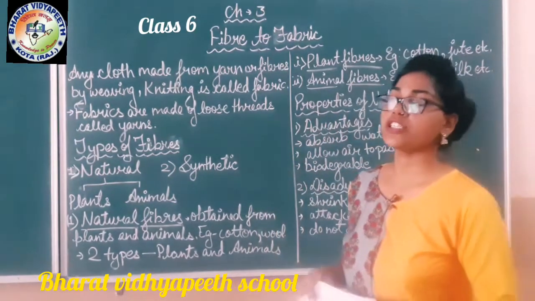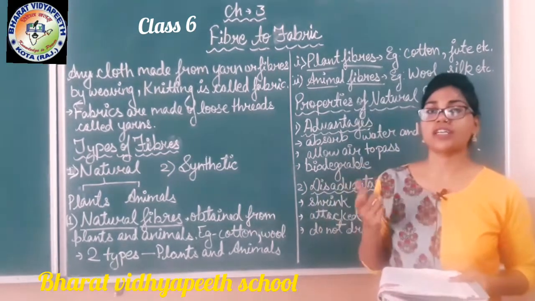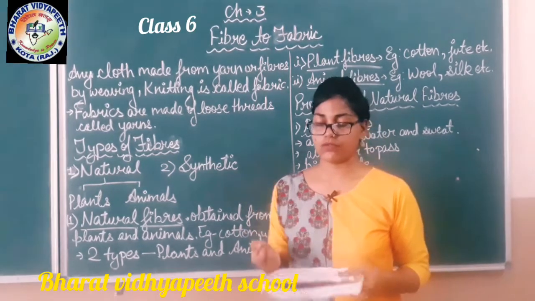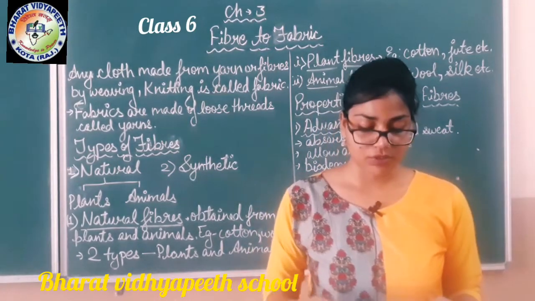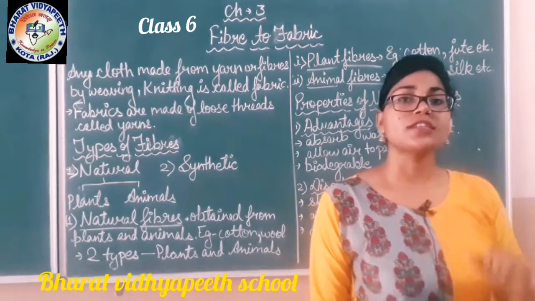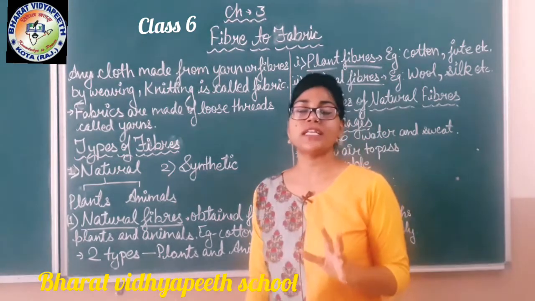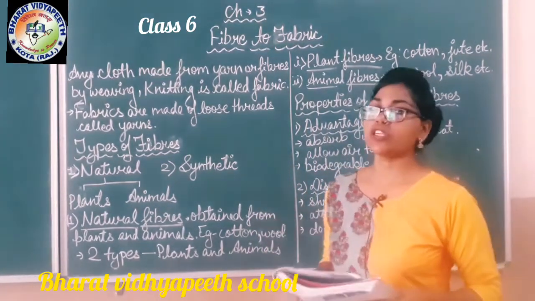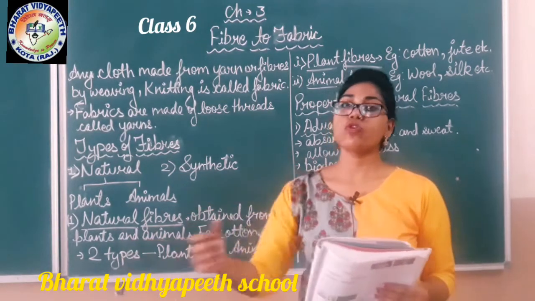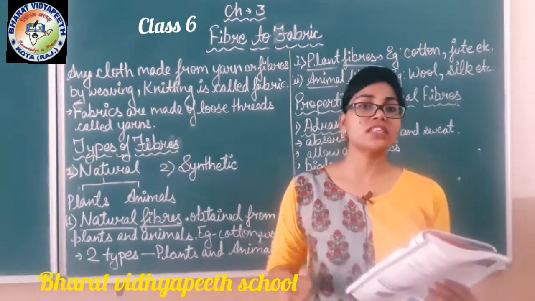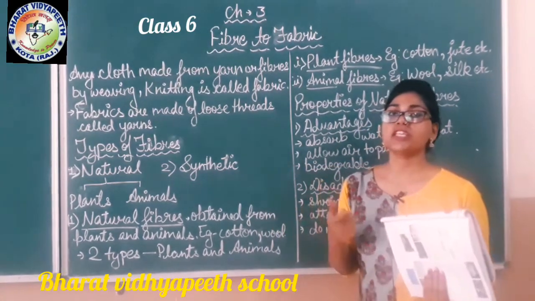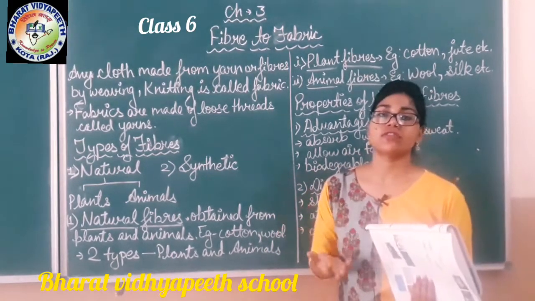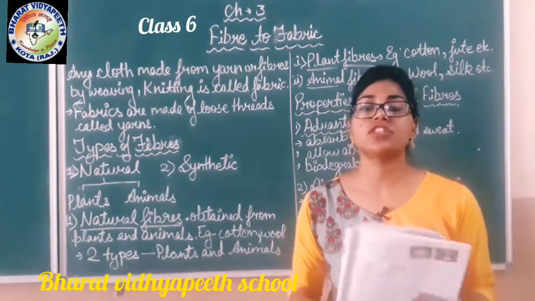Second, we are going to study the history of clothing material: where clothes were discovered and from which time people have been wearing clothes. As we know, millions of years ago, men and women wore leaves and barks of trees to cover their body. Slowly people came to know about plants and other materials, and they started developing clothes. They made clothes from plants and animal skin, and they wore those clothes.